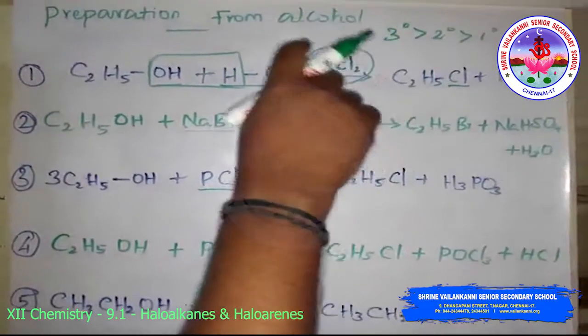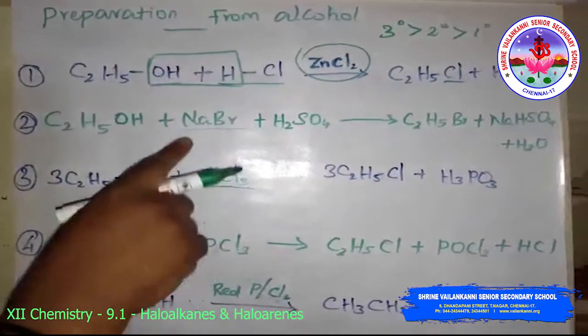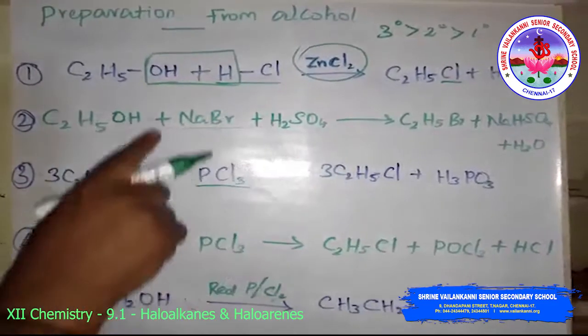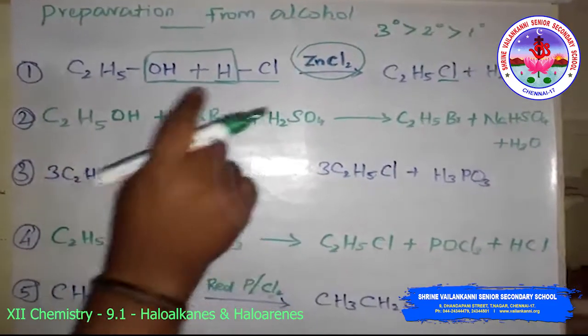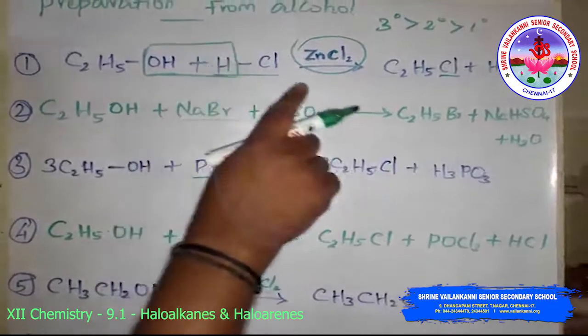These methods are not applicable for the preparation of aryl halides, only for alkyl halides.